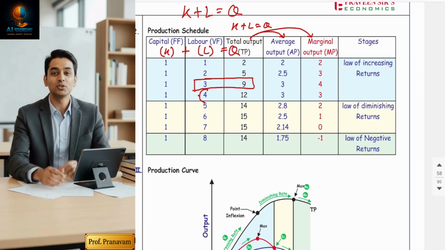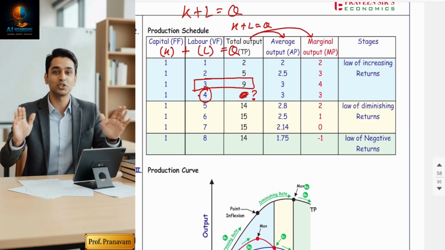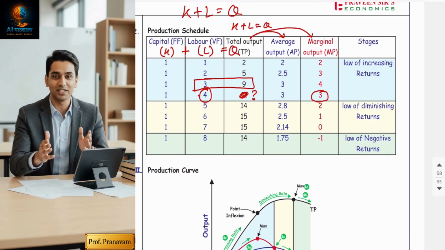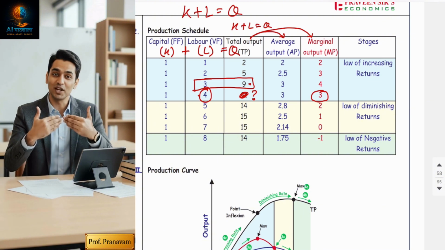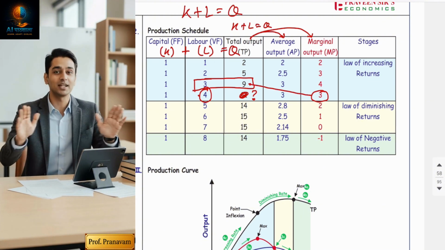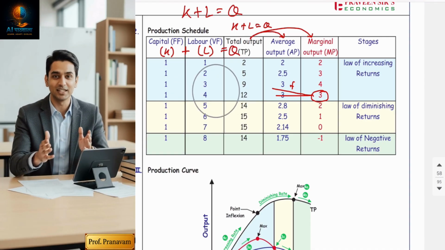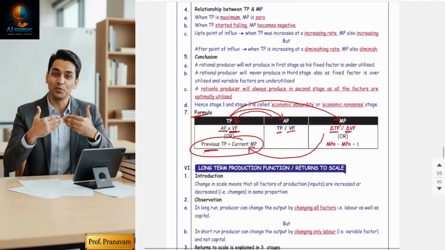When the fourth labor is appointed, how much will total production be? You have to find total production. At the fourth labor, marginal production will be given. So previous TP means you consider 9, and current MP is 3. 9 plus 3 will be 12. Fine, hope you understood the formulas.